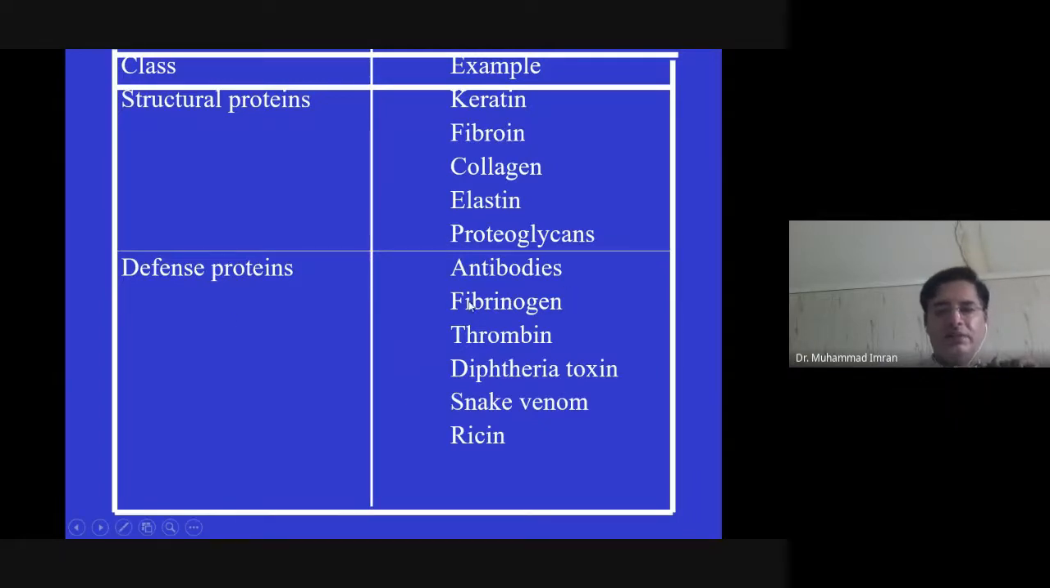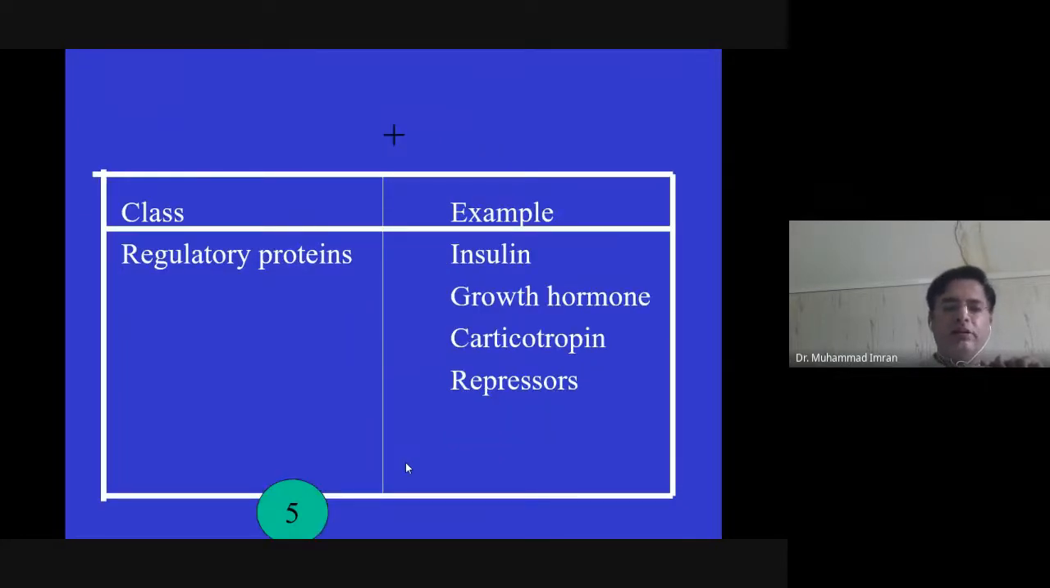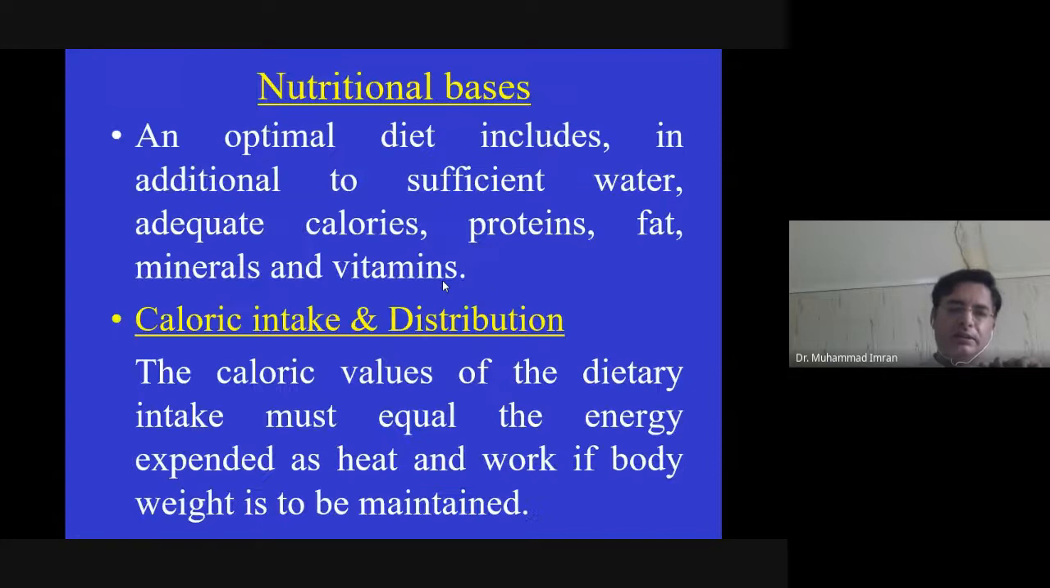All antibodies, fibrinogen, thrombin, they, antibodies play important roles to kill the foreign particle. Fibrinogen, thrombin play an important role in blood clotting. Bacteria toxin produce disease. Snake venom cause death, and ricin is a poison. It is also a poisonous protein cause death. Then regulatory protein, the hormones are regulatory protein, insulin and glucagon, growth hormone, corticotropin, and repressors molecule are all protein which regulate our body processes.